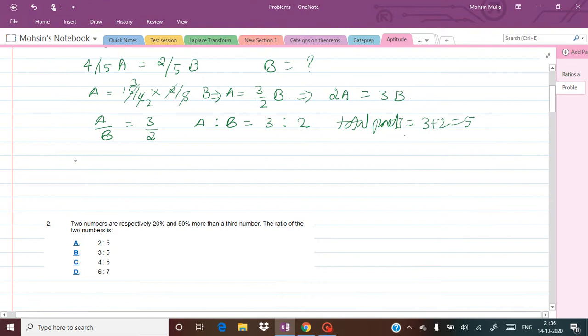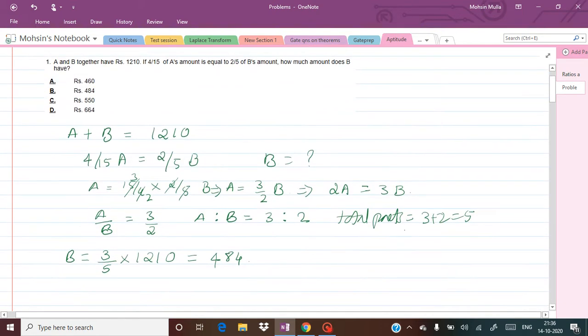So B's value will be equal to, I'll first write the share, 3 out of 5 shares are B's, of whatever total amount they have together. So what is the total amount? That is 1210. When we solve this example, we are going to get 484 as our answer. So 484, that is option B, is the correct answer.